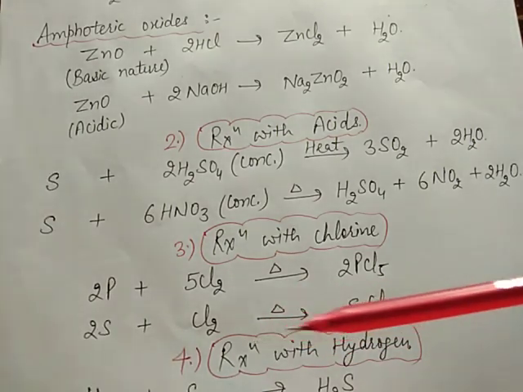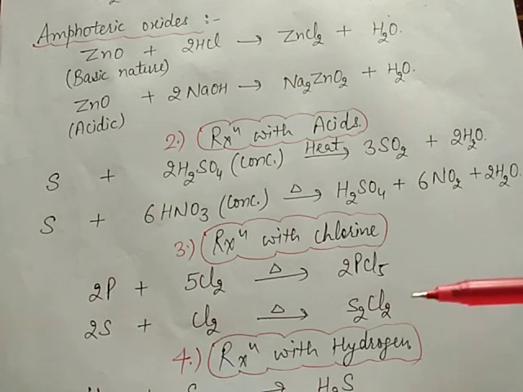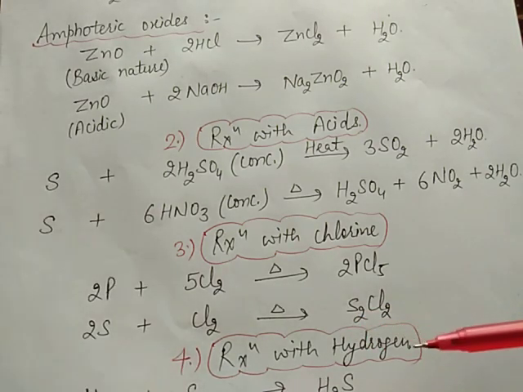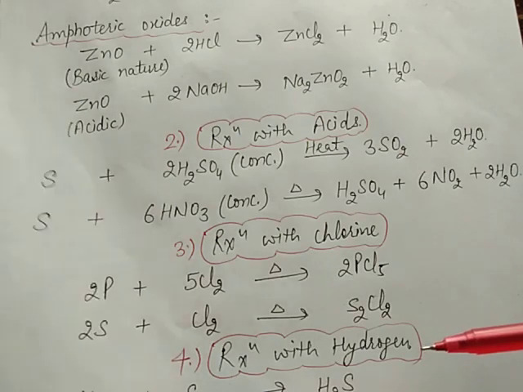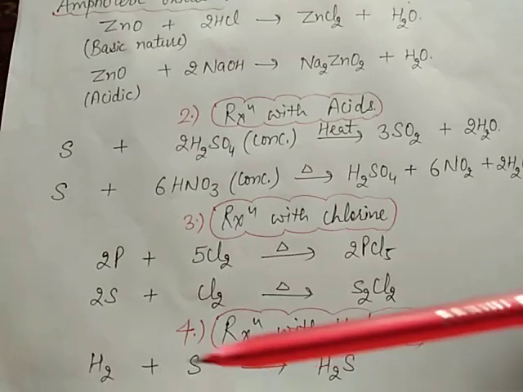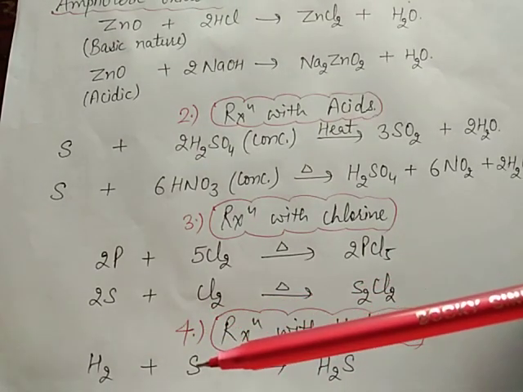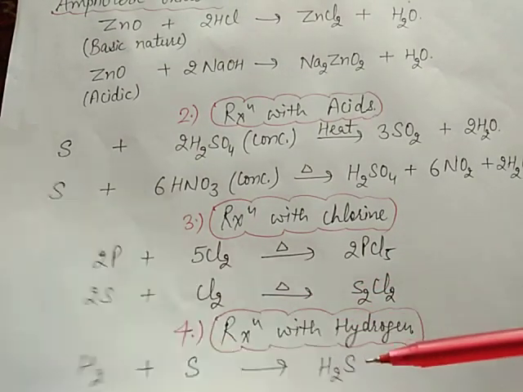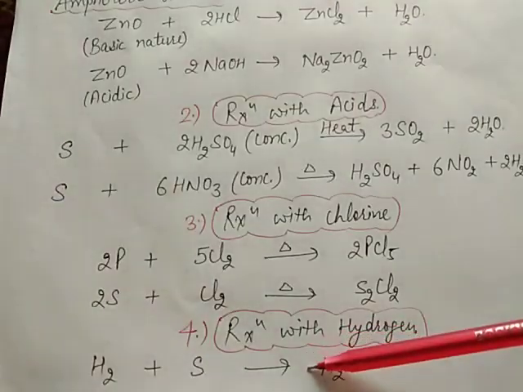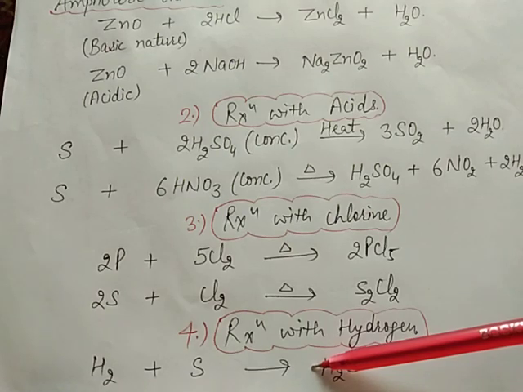Next is the fourth reaction, with hydrogen. When a nonmetal reacts with hydrogen it forms hydrides. Like this, hydrogen plus sulfur will form H2S, meaning hydrogen sulfide gas.